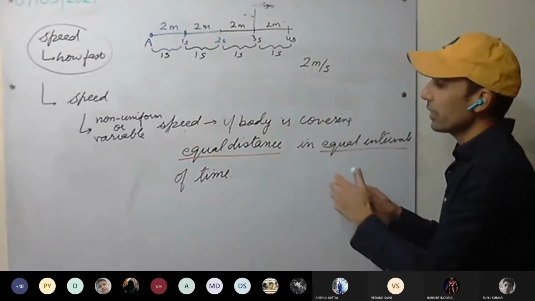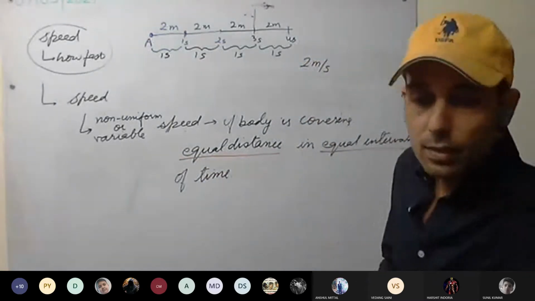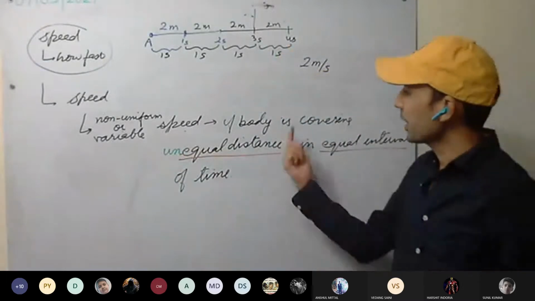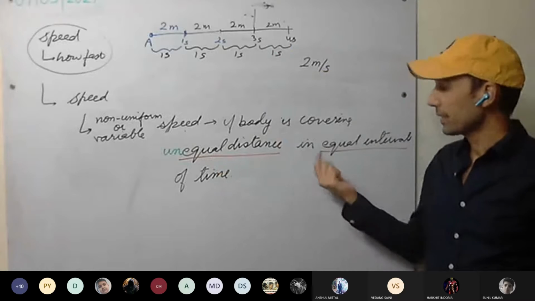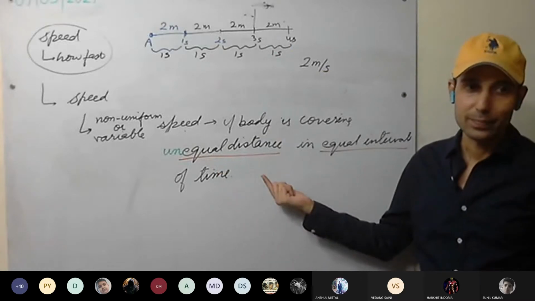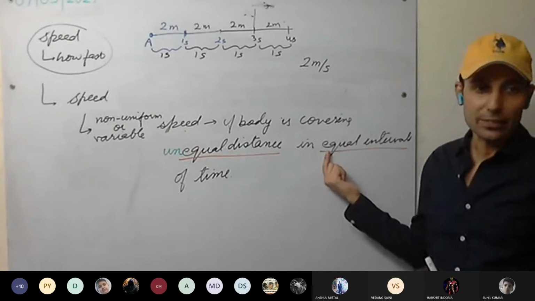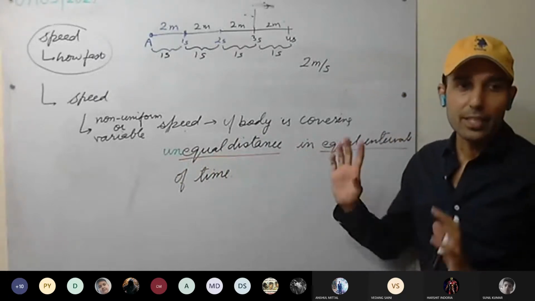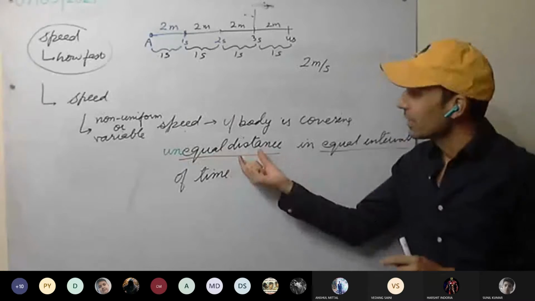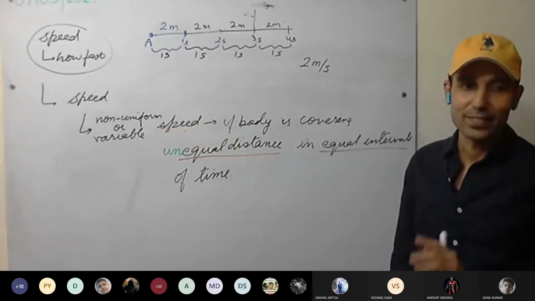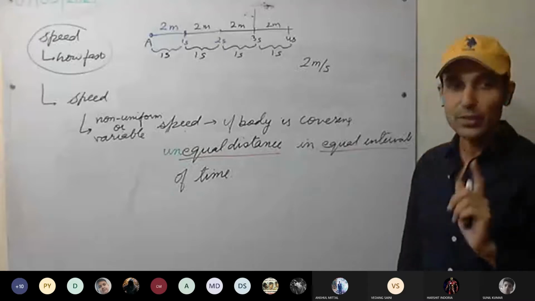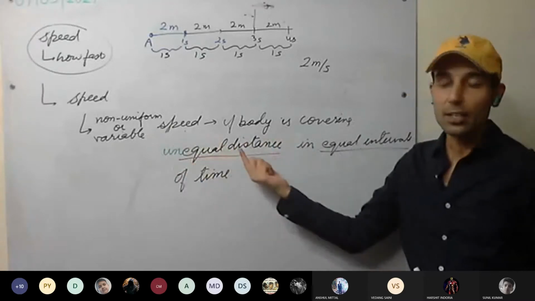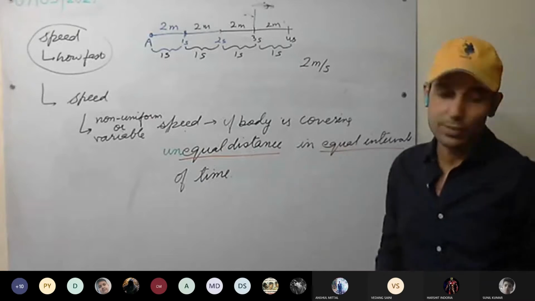This time, if a body is covering unequal distance in equal intervals of time. Here I'm not writing unequal time interval. Why? There's a reason. If I write unequal distance in unequal intervals of time, there is some possibility that it comes out to be uniform speed. That you can figure out yourself. So non-uniform or variable speed means the body is covering unequal distance in equal intervals of time.